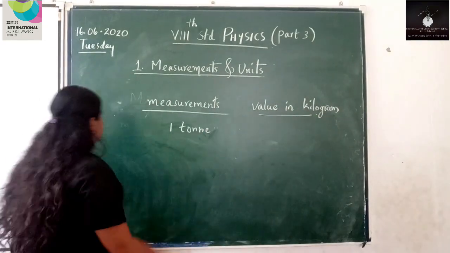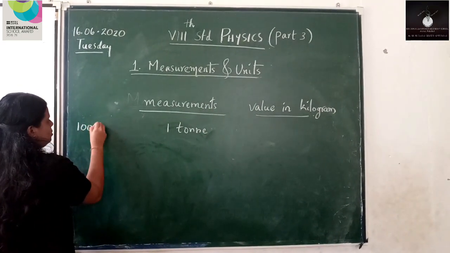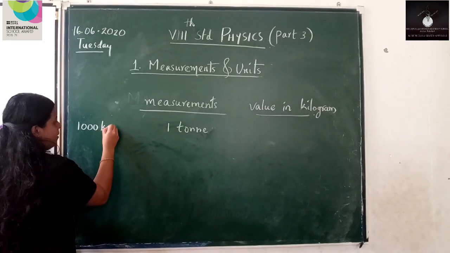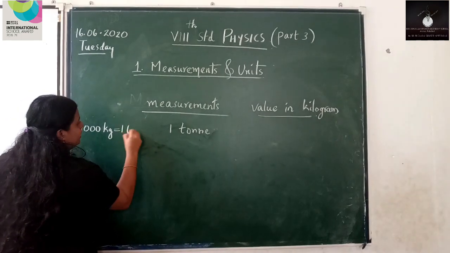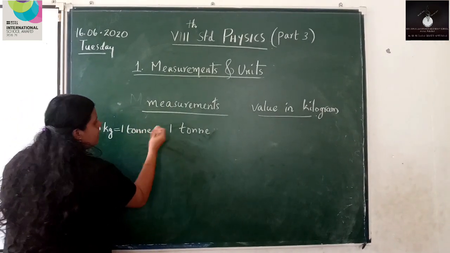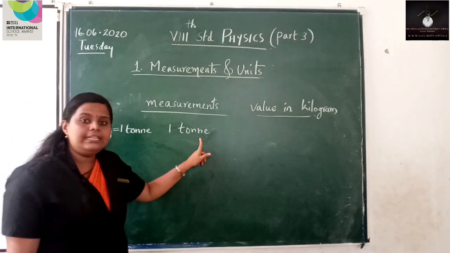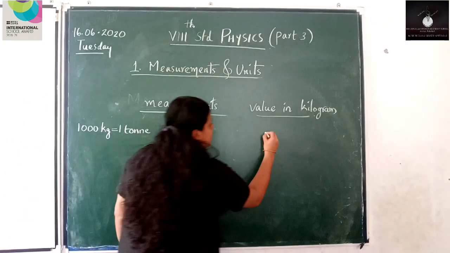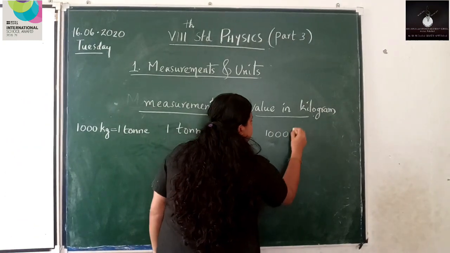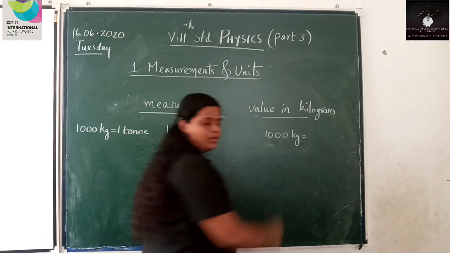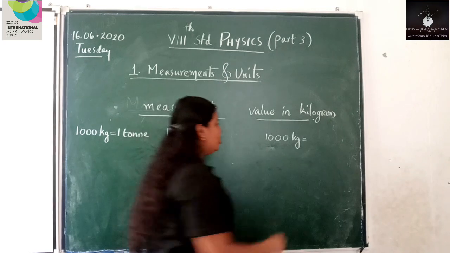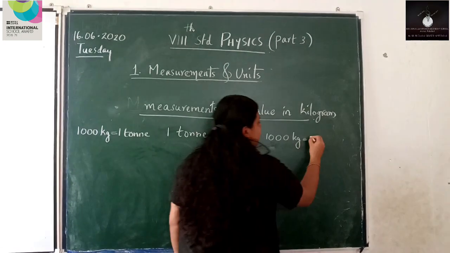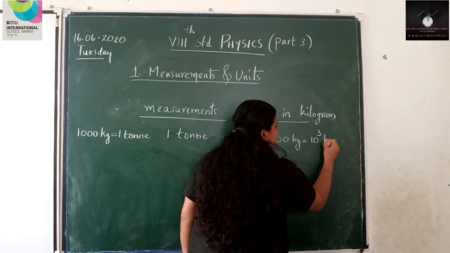So you have to know this. 1000 kilograms constitute a ton. So 1 ton is equal to 1000 kilogram. What is the exponential form of 1000? 10 raised to 3, since 3 zeros are there. 10 raised to 3 kilogram.